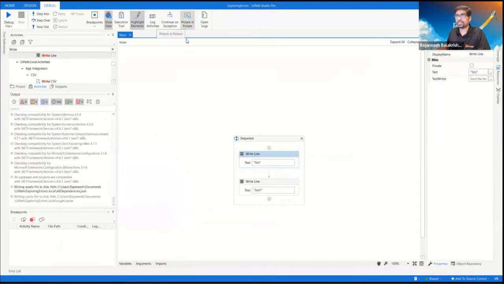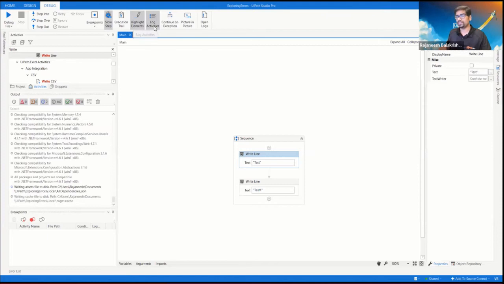And picture in picture, you don't use it quite often, but it is a separate session. When you run in this picture in picture mode, it creates a separate session and executes there. Continue on exception just continues even though there is an exception. It executes all the activities within a specific module. When you enable this and then restart the studio, please keep in mind that it is still on. So you need to make sure you are selecting this based on what you wish to achieve.